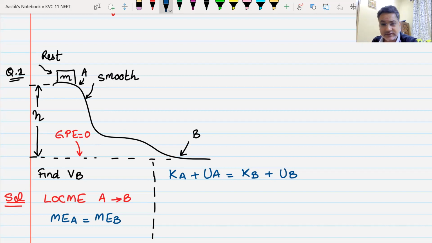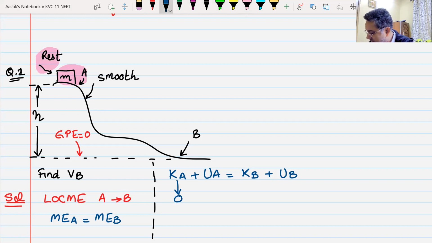Now, can you tell me what is the kinetic energy at point A? This is the point A. Can you tell me what is the kinetic energy here? It is at rest over here. Can you tell me what is the kinetic energy here, beta? 0, sir. Okay. Kinetic energy is 0.